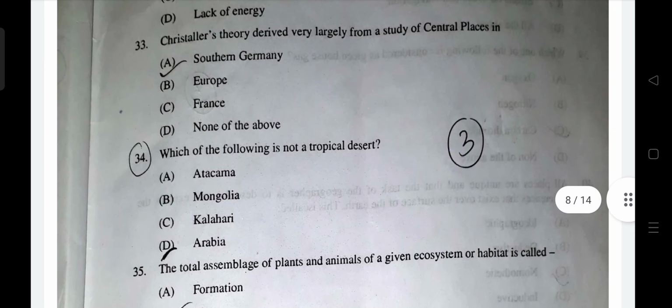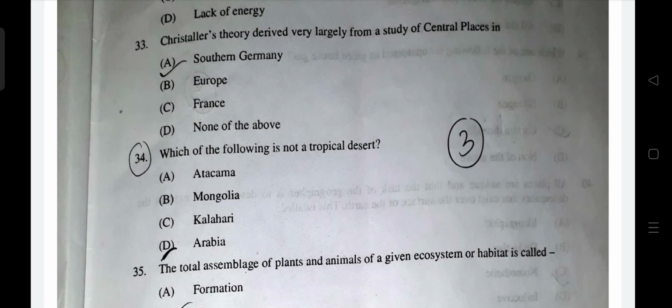Which of the following is not a tropical desert? We can classify deserts as subtropical deserts, cool coastal deserts, and so on. That is another classification. Here it is given by location type. Tropical deserts: Kalahari is in tropical areas. Of course, so is the Atacama Desert. The Arabian Desert is also located on the tropics. The Atacama Desert is located just on the Tropic of Capricorn, which runs along the Kalahari and Atacama.